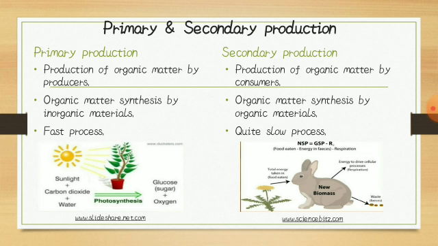Primary and secondary production. Primary production: production of organic matter by producers. Secondary production: production of organic matter by consumers. Primary production is organic matter synthesis from inorganic materials. Secondary production is organic matter synthesis from organic materials. Primary production is a fast process, secondary production is a quite slow process. In the picture, this is shown for primary and secondary production.